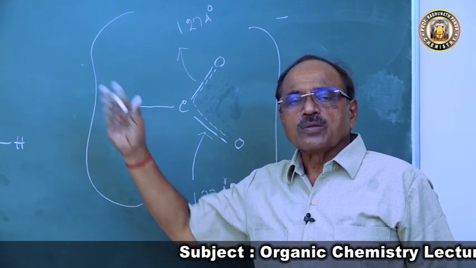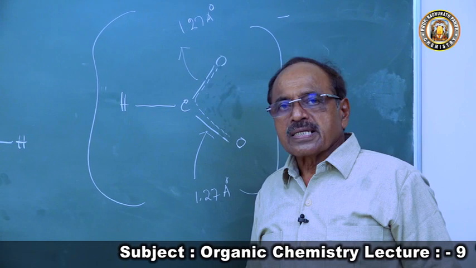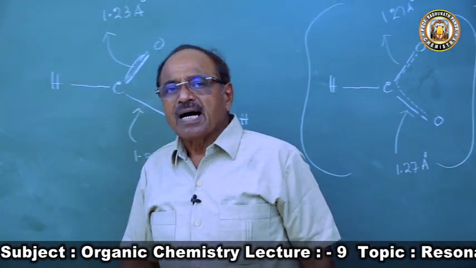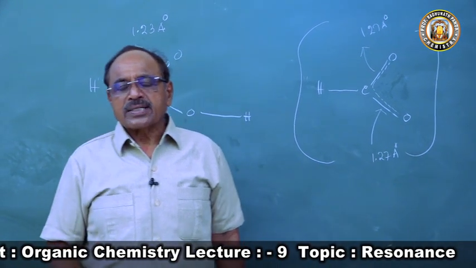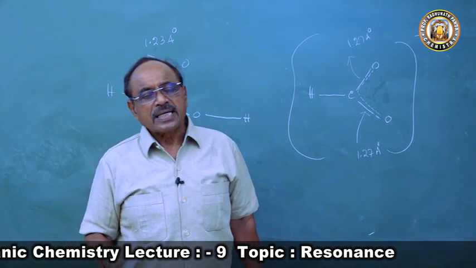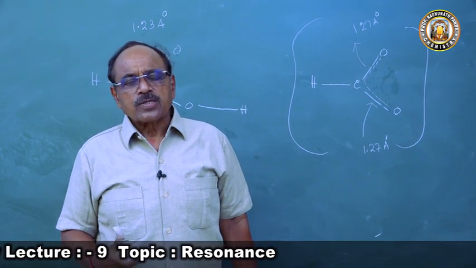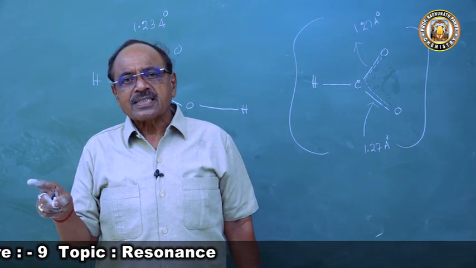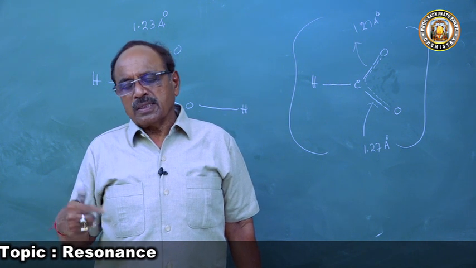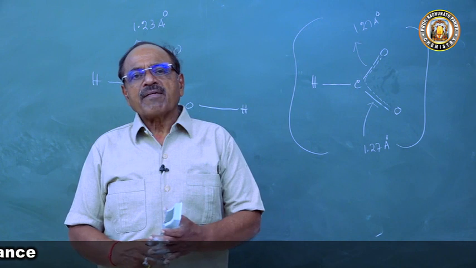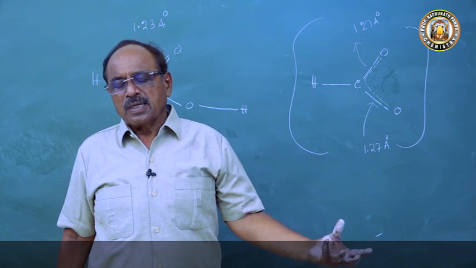I was giving one example of how this concept of resonance helps us. If a question comes to you in an entrance exam, think what type of theory I will apply here. So the moment you write this structure, you have a double bond in conjugation with a lone pair of electrons: resonance. If you have an alkyl group or this group, then this.